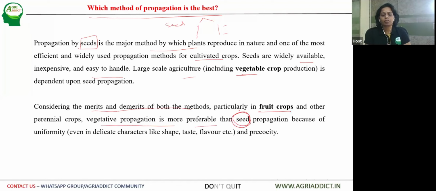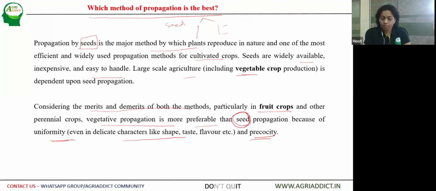Because of uniformity and precocity, the clones which are obtained from the mother plants are uniform or true to type for the desirable characters, and they also bear early.